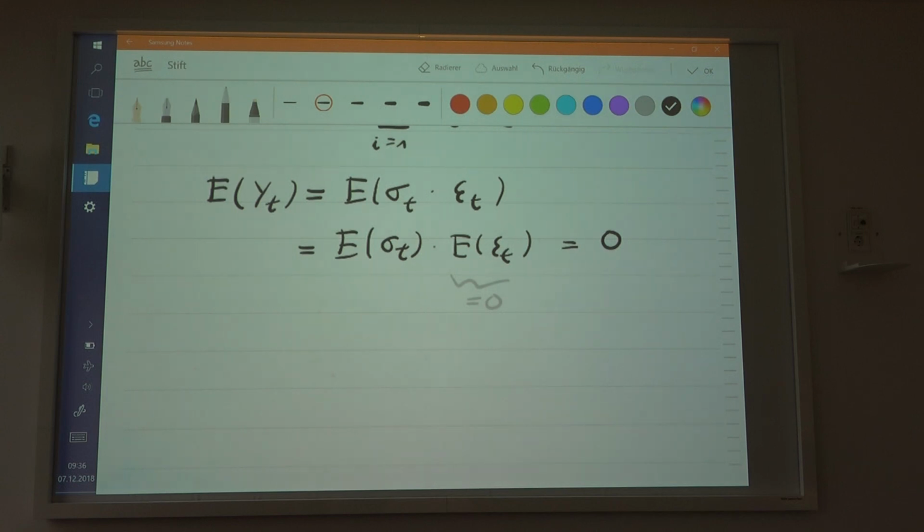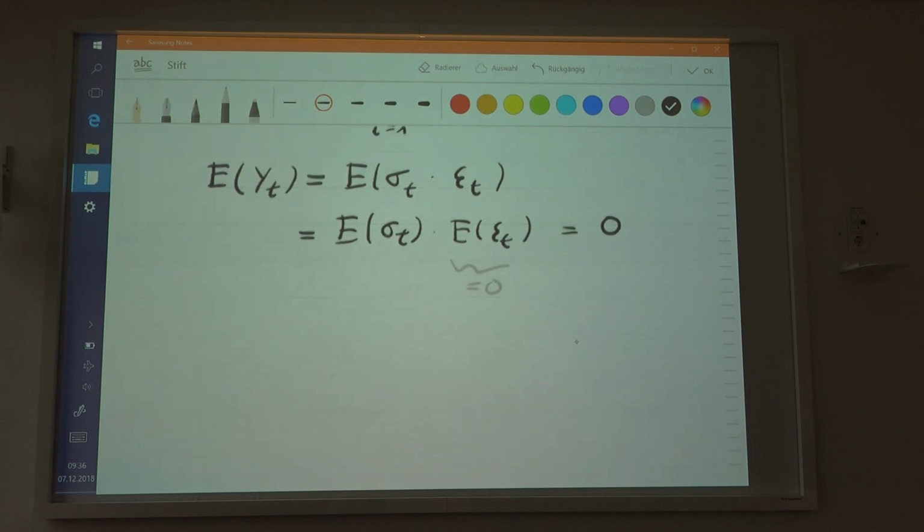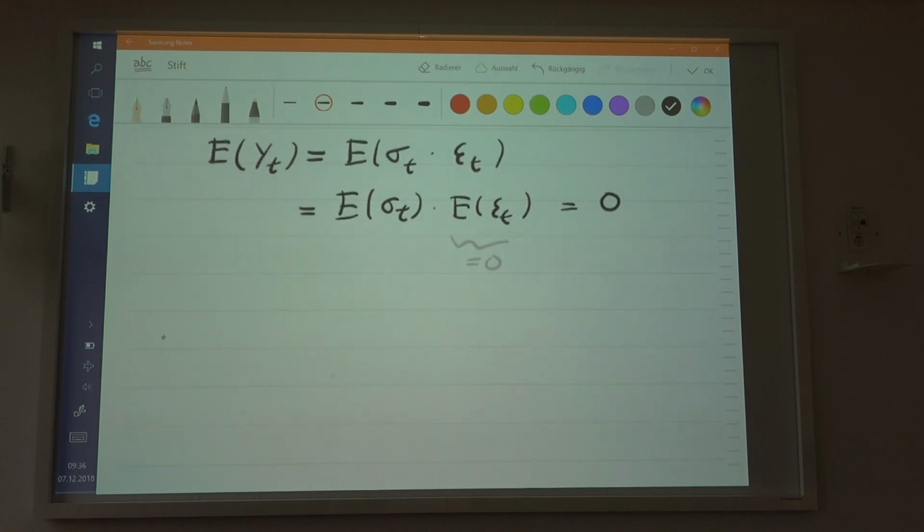So the expectation is equal to 0, meaning that the process does not depend on time, obviously. I mean, the expectation doesn't depend on time. Okay. Now, for the variance, we get a different story basically.